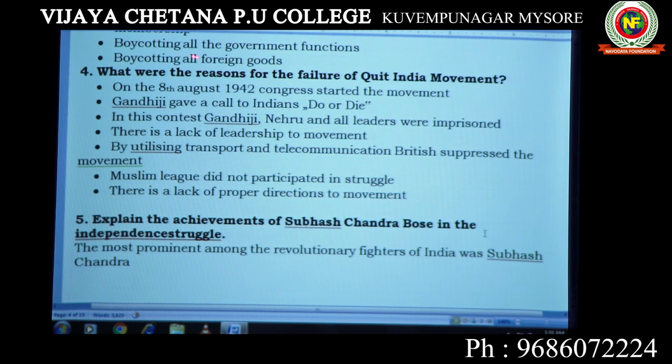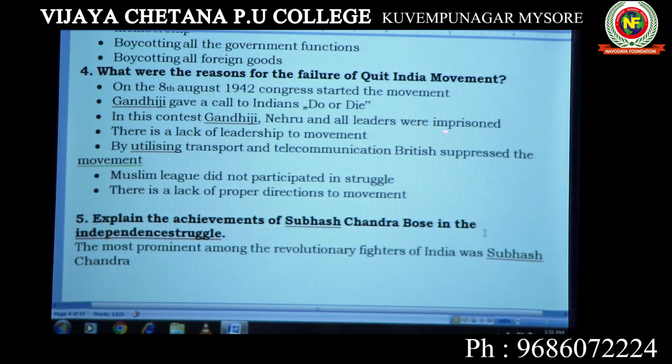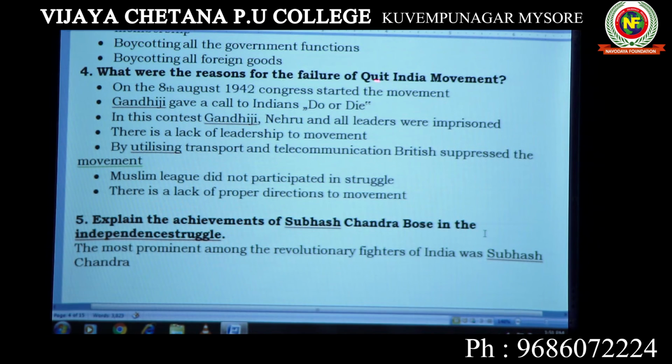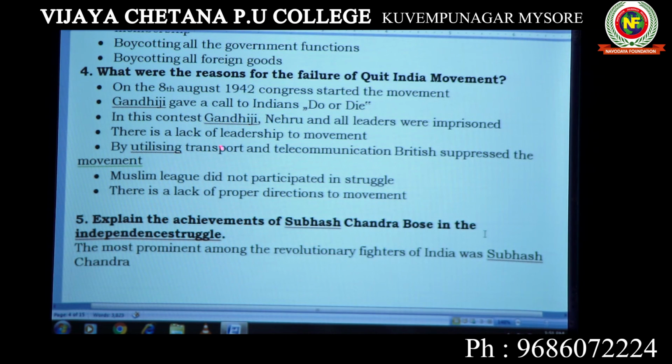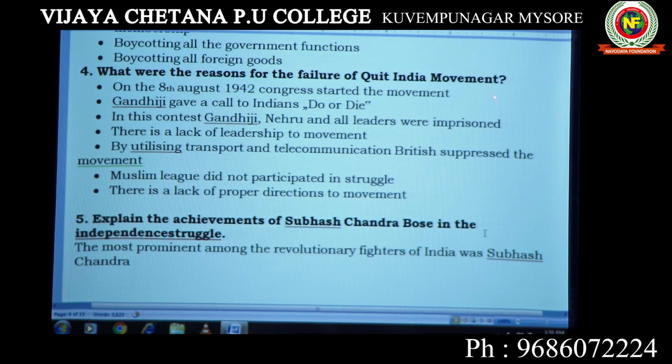Because the leaders were imprisoned, the Muslim League did not participate, and there were no proper directions, this movement was a failure. Main leaders were arrested. These are the points to be written when the Quit India movement is asked.